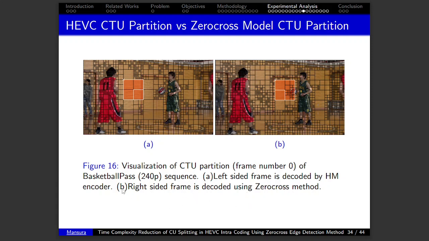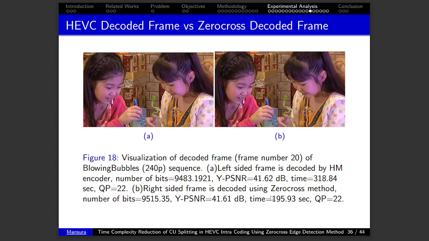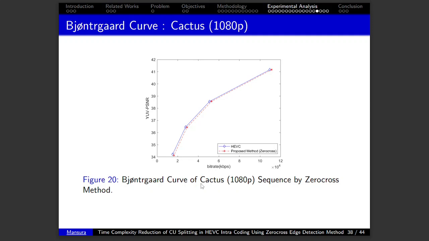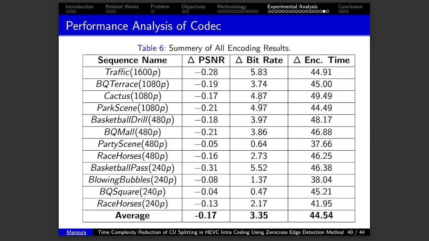Here are some other examples: CTU partition of the proposed method versus the HM encoder, and visualization of coding tree unit partition of the sequence BasketballPass. Here is the CTU partition visualization of the sequence RaceHorses. Here is the visualization of the decoded frame of the sequence BlowingBubbles, and here is the Jon-Taker curve of the sequence Traffic, and we can see that both curves are almost the same. Here is another Jon-Taker curve from the sequence Cactus, which is 1080p resolution. Another Jon-Taker curve of the BasketballDrill sequence.